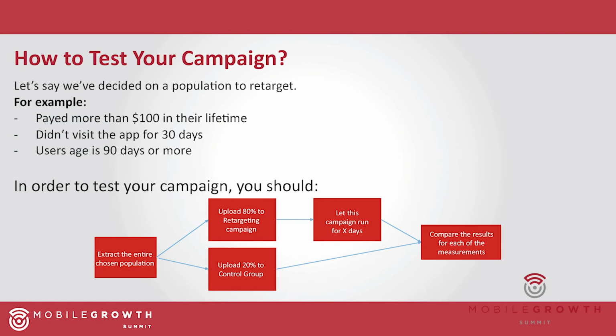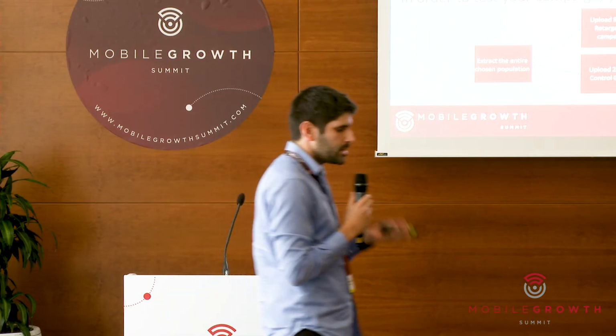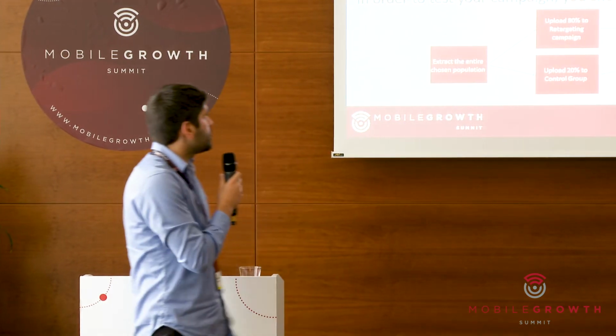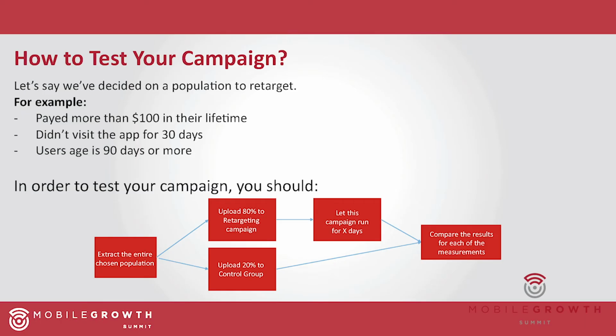Okay, so after moving through these 6 KPIs, how do we measure it? Let's say we've decided on a population to retarget, for example, paid more than 100 dollars in their lifetime, didn't visit the app for 30 days, and user age 90 days or more. This is just a random campaign that you thought of.